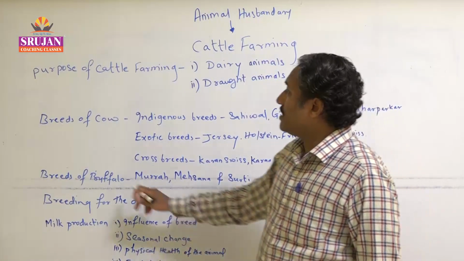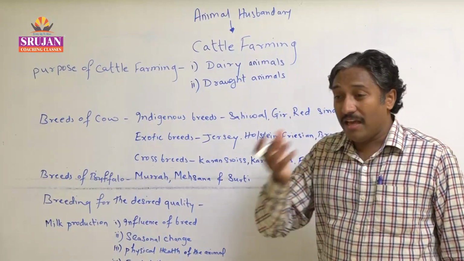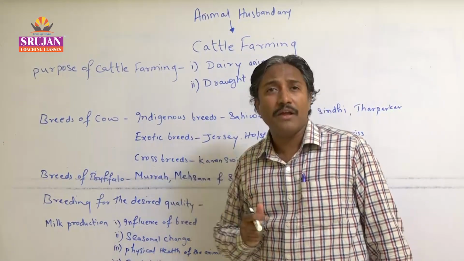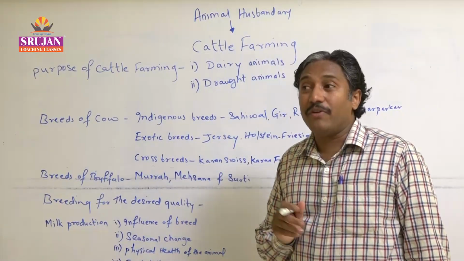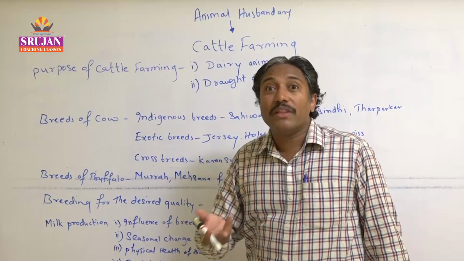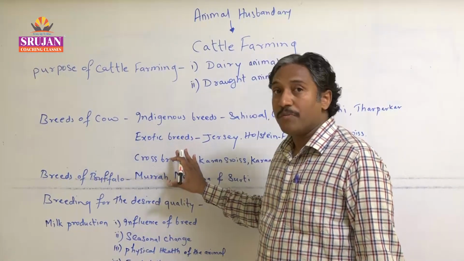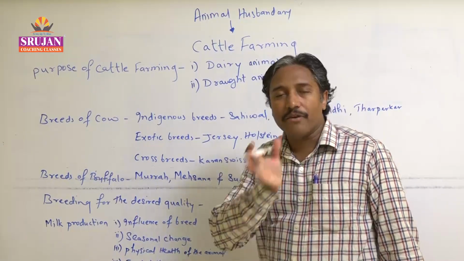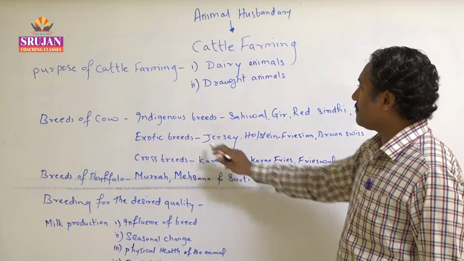Then after that we will see the breeds of cow. Now we know it very well, in India, nearby your area also, you will find various cows and buffaloes wandering here and there. But we don't know the name of the breed, whether they belong to our country or whether they are a hybrid variety. That we are going to study under the breeds of cows. Just like variety or variation, here also you will find variation of the variety in cows as well as buffaloes.